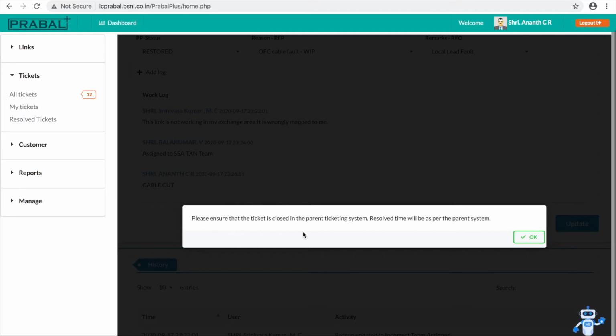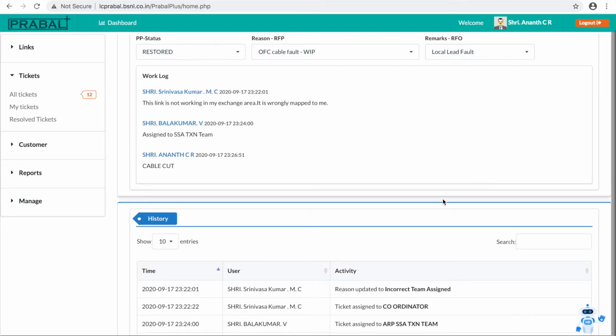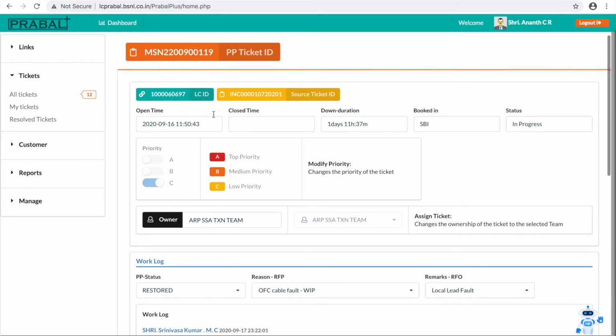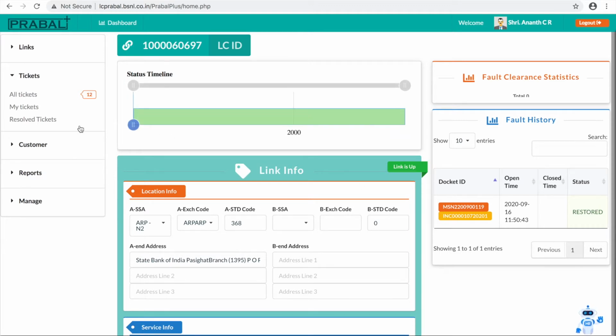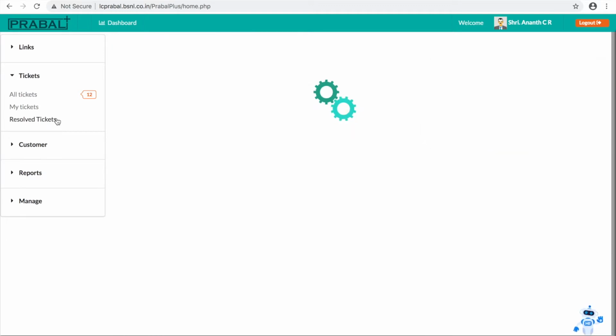For Remedy as well as SBI, the system automatically will check and close the ticket. In case of Clarity, you have to close the tickets manually, then only the ticket status will be changed from restored to resolved, and then it will move to the closed state. Now if you see, the system has changed the status to restored only. You can see the resolved tickets in his area.